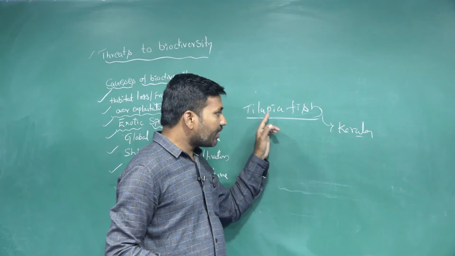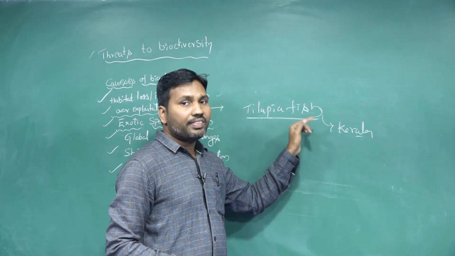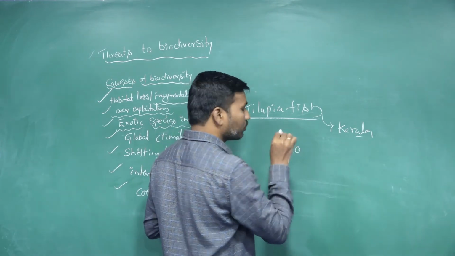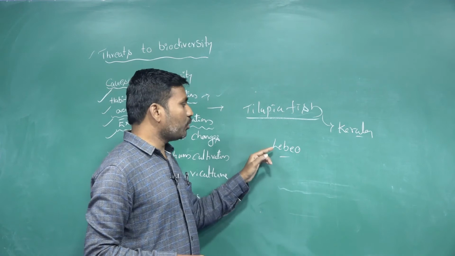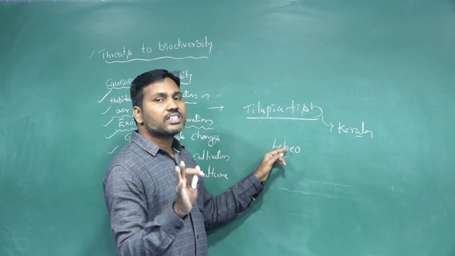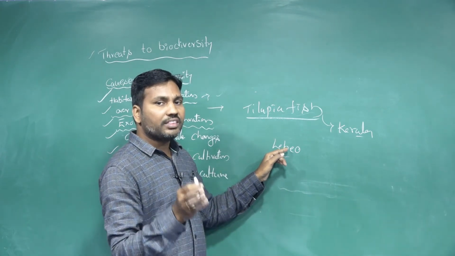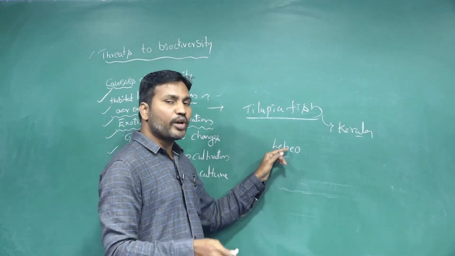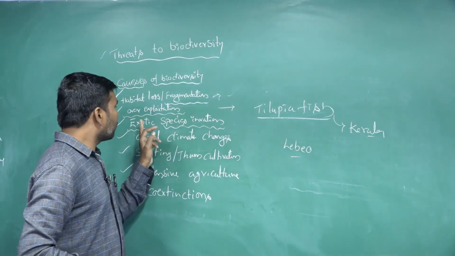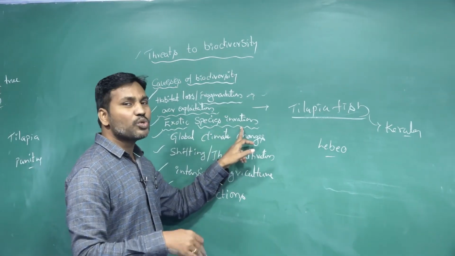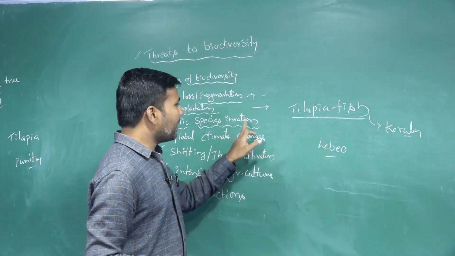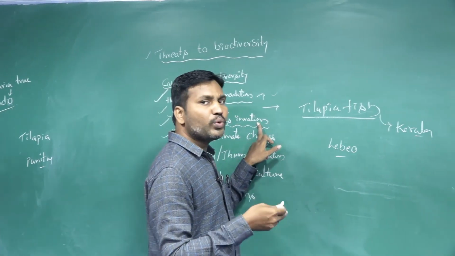Because of the tilapia fish being introduced into Kerala, the native species of labeo and puntius are going extinct or reduced in their species number. Their richness is going to extinction. Whenever we introduce a new species, an exotic species, also called an alien species, into a new area.